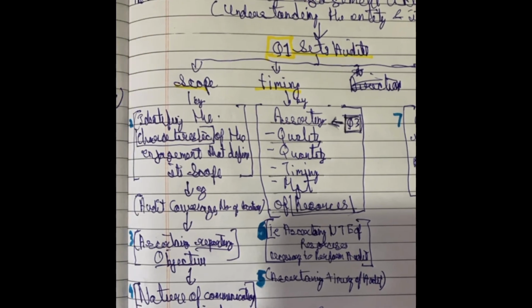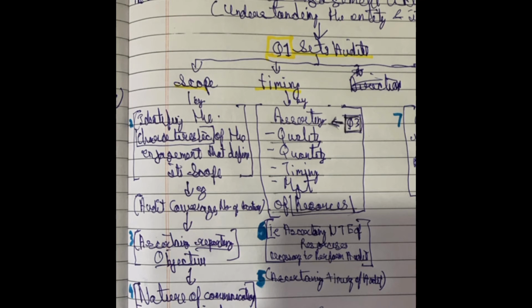It identifies the characteristics of the engagement that design its scope. So in the overall audit strategy we identify the characteristics of the engagement. For example, what is the coverage of the audit or the number of locations. So like this it identifies the characteristics of the engagement that decide its scope.